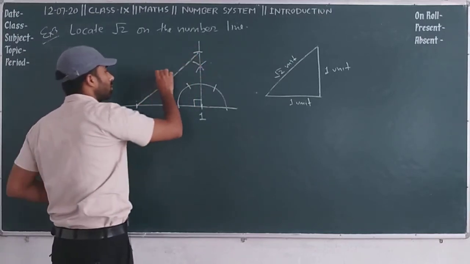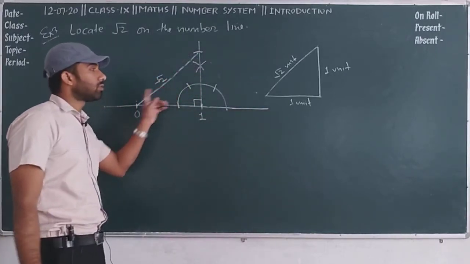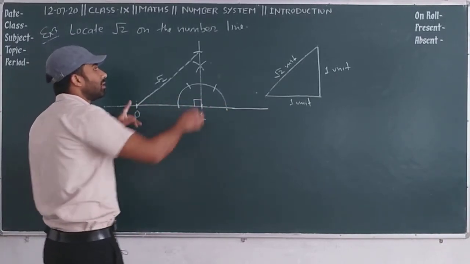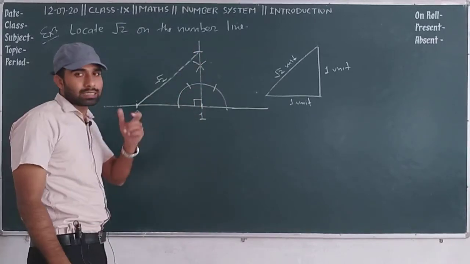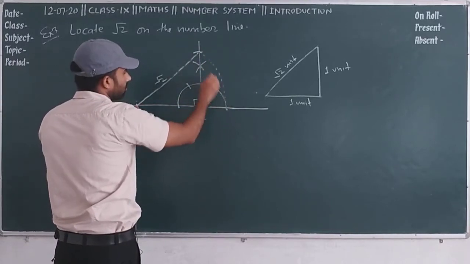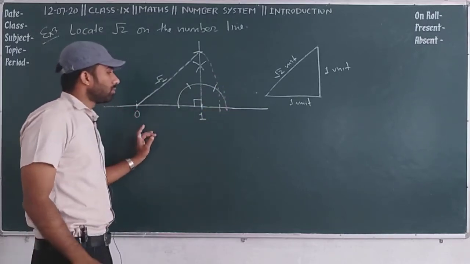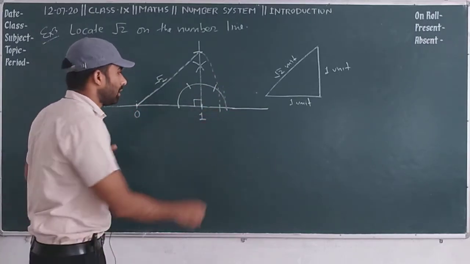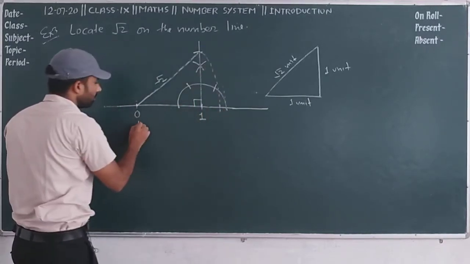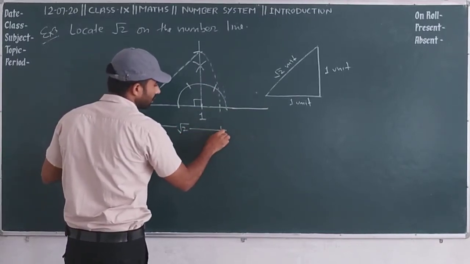You will get under root 2, but you need to represent this under root 2 on the number line. So what will you do? You will again consider the length of under root 2 as a radius through compass and again make the arc on the number line, and that distance is equal to the hypotenuse. So therefore we can say this length is under root 2 unit.